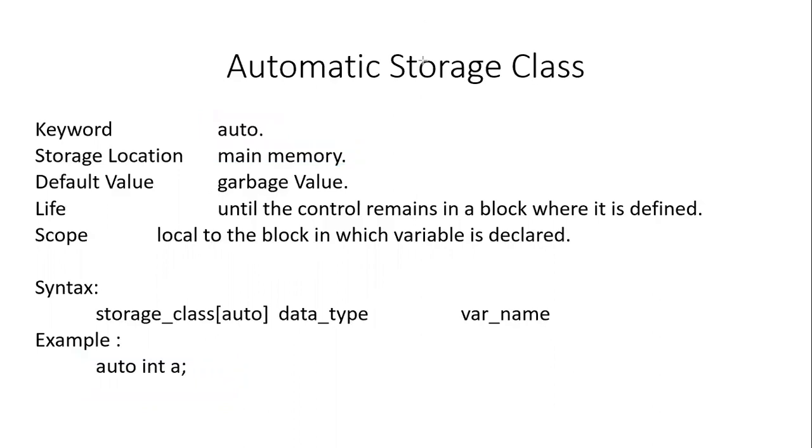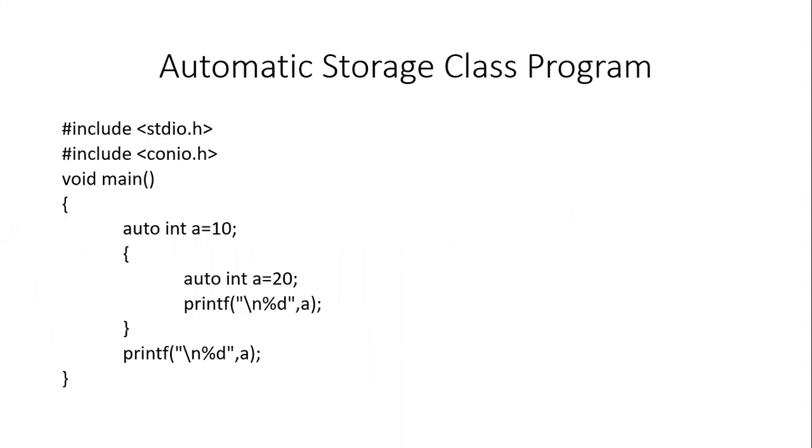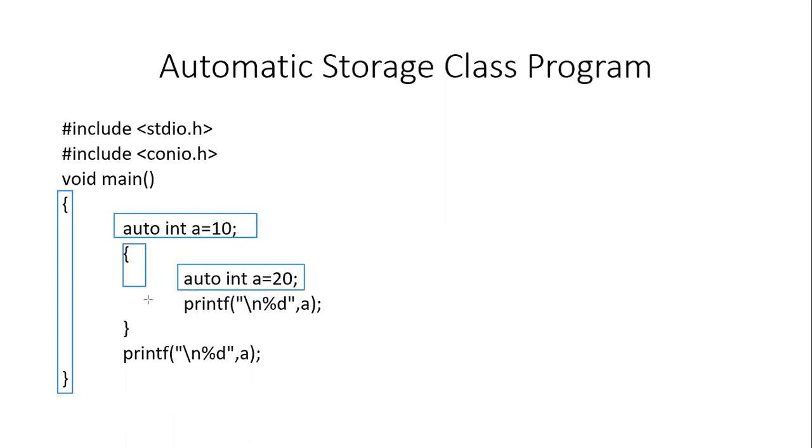So I hope the main features of the automatic storage class are clear to you. Here you can see a program where two variables have been declared using the auto storage class. One has been declared inside the main function, within the boundaries of the main function. The scope of this variable a is the scope of the main function, whereas the auto int that has been declared here has a scope of only this block.